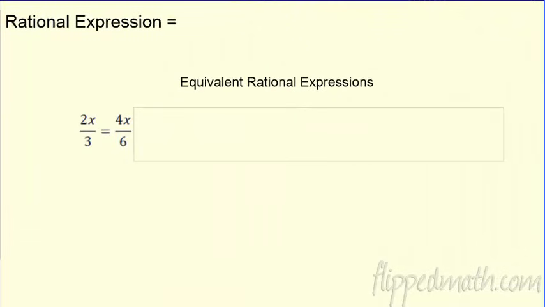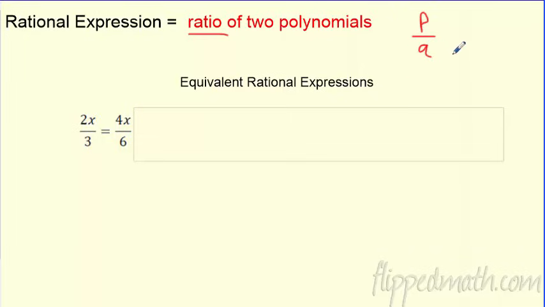So great. How does that relate to a rational expression? Well, just like numbers, we're going to have expressions. And what are these expressions? They're just a ratio of 2 polynomials. So don't freak out. Ratio just means fraction. It just means division. Just like a fraction means division. And we're going to do it with 2 polynomials. So all last chapter we were looking at polynomials. So we're going to look at some polynomial p divided by some polynomial q. The key to this is q is not allowed to equal 0. And we're going to talk a lot about that.